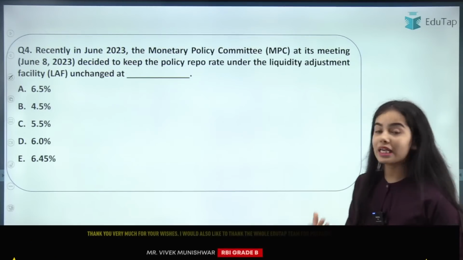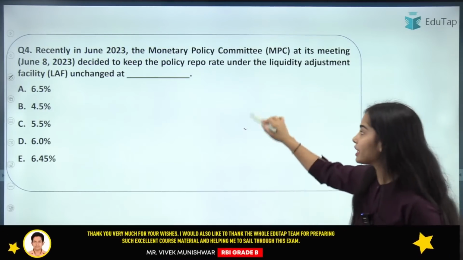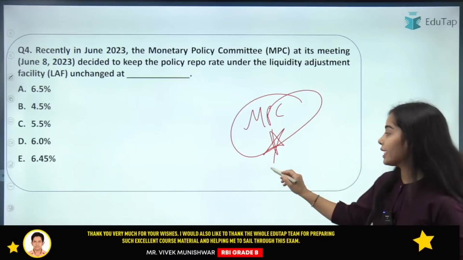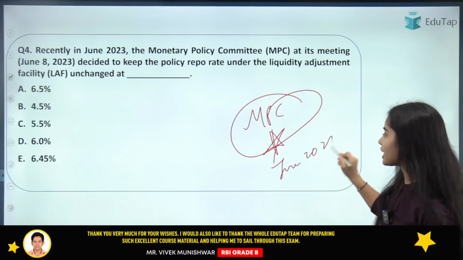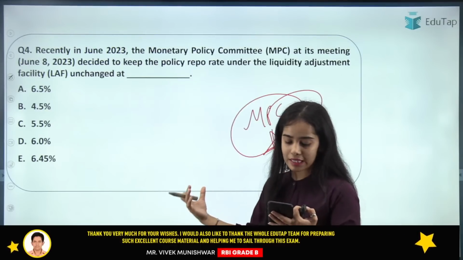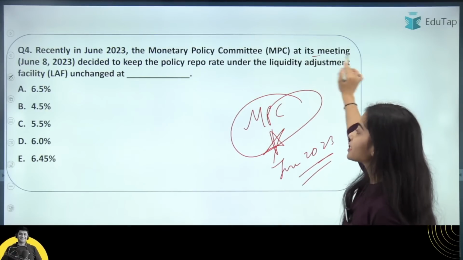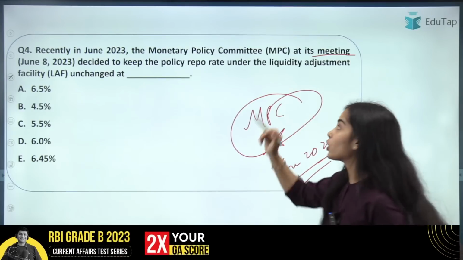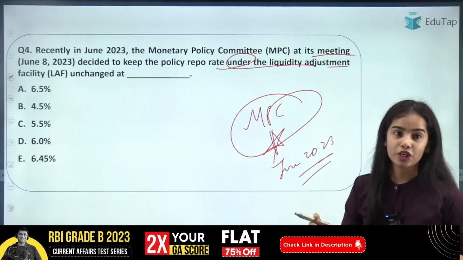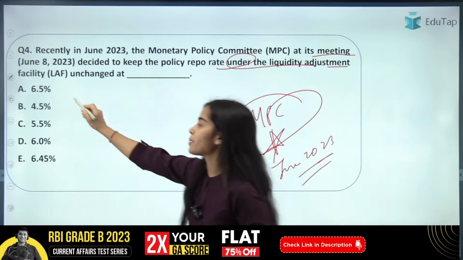Now coming to the next question, the Monetary Policy Committee meeting that concluded in June 2023. This is very important from the exam point of view. Direct questions can come from this. So you have to answer this: the MPC at its meeting decided to keep the policy repo rate under the LAF unchanged at what percentage? Here I am getting the answer A, that is absolutely correct.